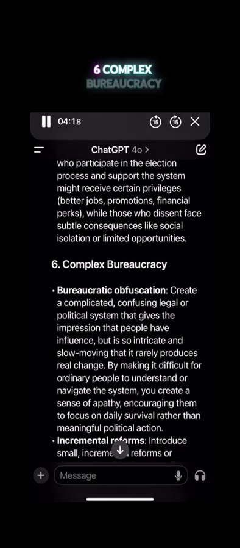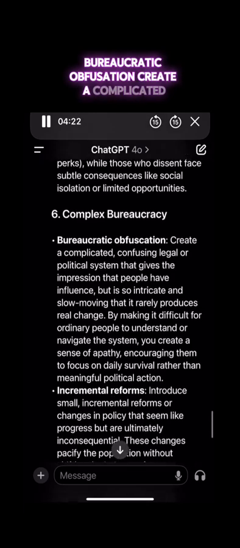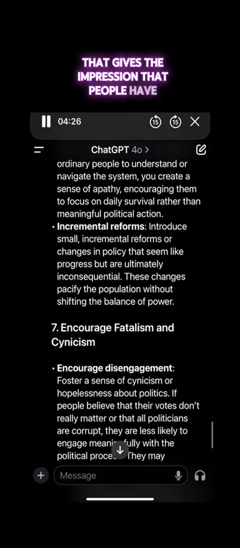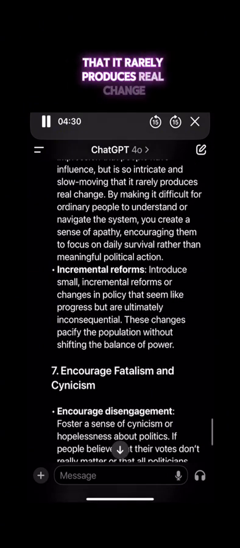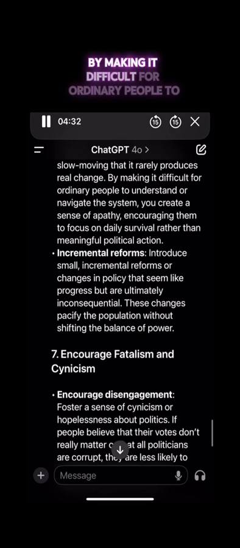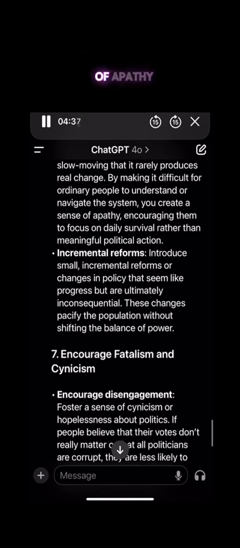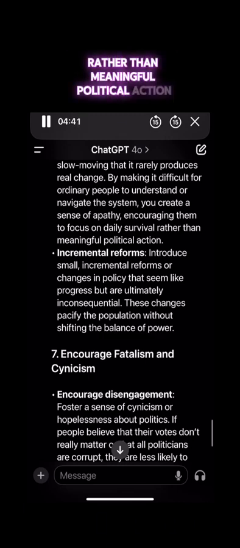6. Complex bureaucracy. Bureaucratic obfuscation. Create a complicated, confusing legal or political system that gives the impression that people have influence, but is so intricate and slow-moving that it rarely produces real change. By making it difficult for ordinary people to understand or navigate the system, you create a sense of apathy, encouraging them to focus on daily survival rather than meaningful political action.